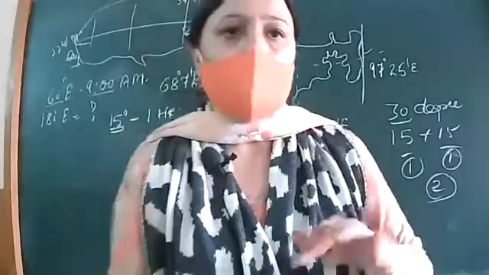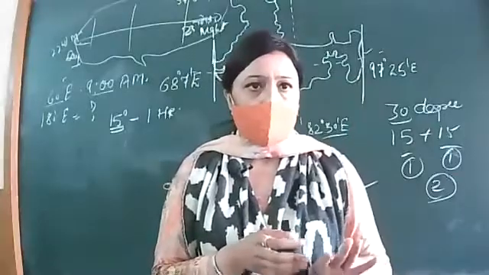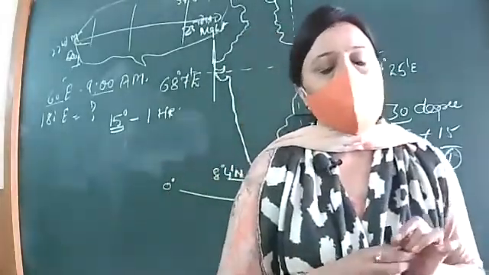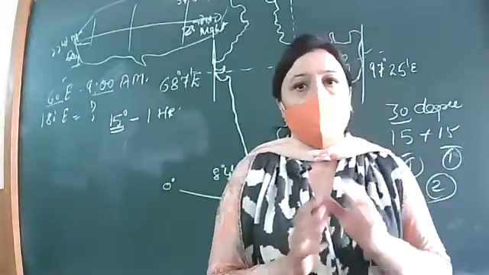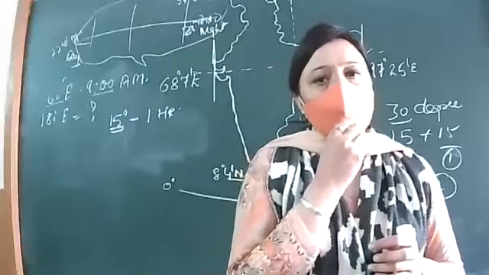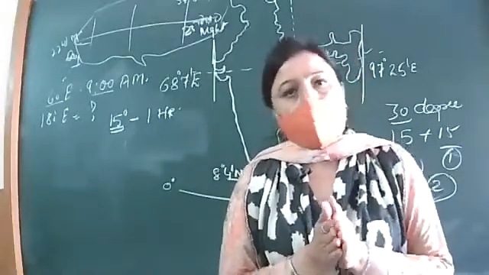Moving towards east or west, 4 minutes would be added or subtracted. So 1 degree is equal to 4 minutes. And it's not at all possible for us to draw all 360 degrees. So what standard units have we taken? The standard division, that is of 15 degrees.